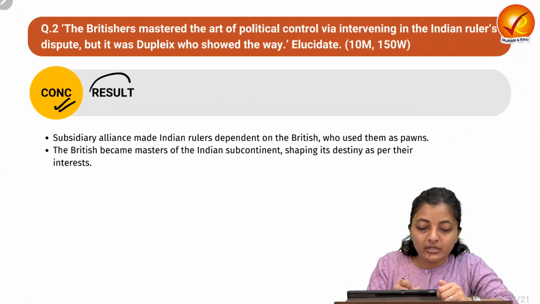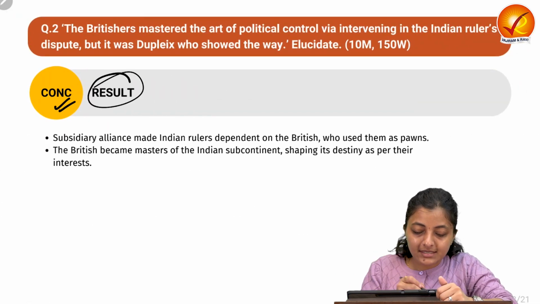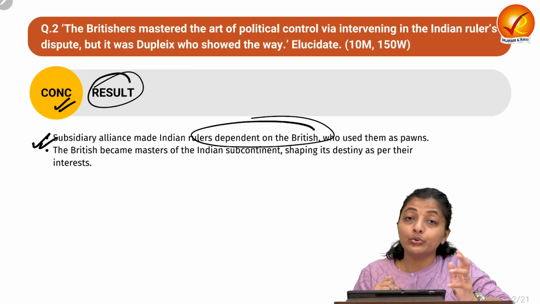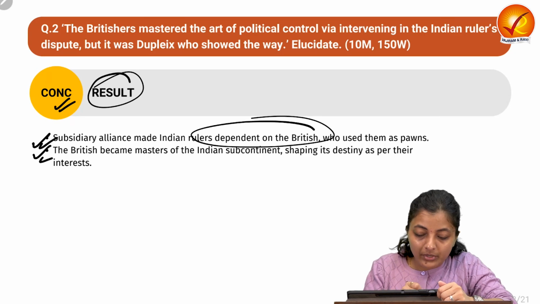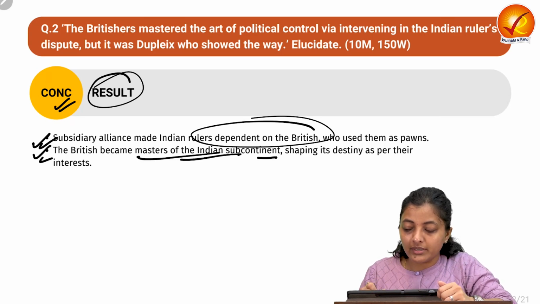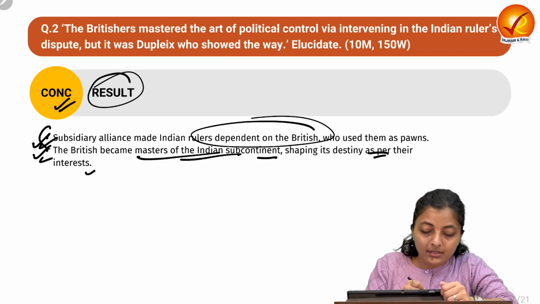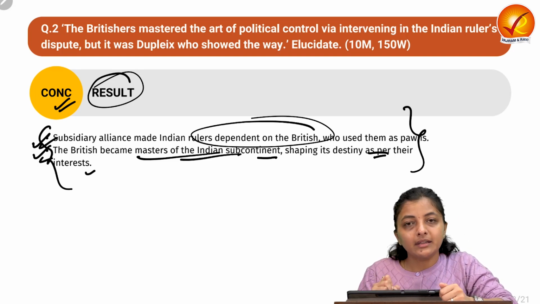Moving on to the conclusion, you can write about some results: this subsidiary alliance made the Indian rulers dependent on the British, who used them as pawns. The British became the masters of the Indian subcontinent, shaping its destiny as per their interests. So this you can write in the conclusion.